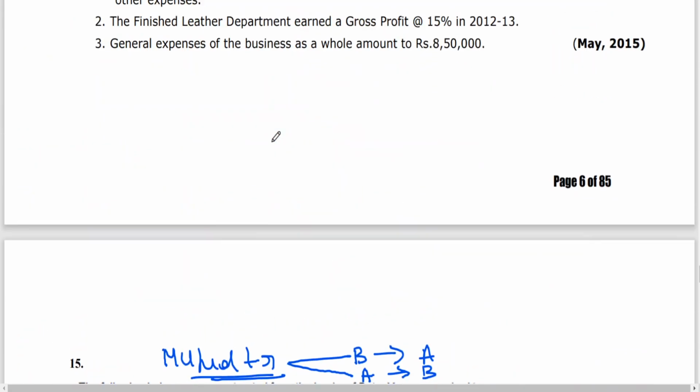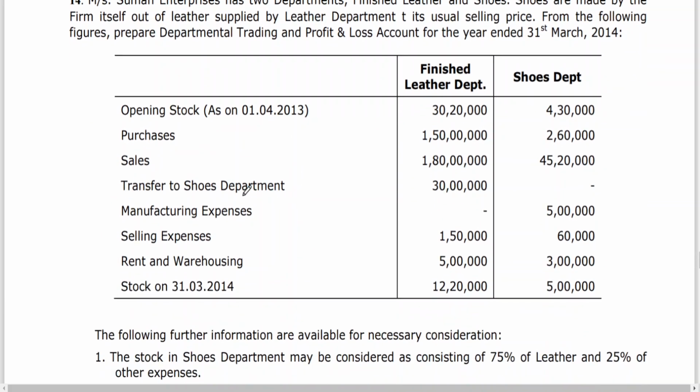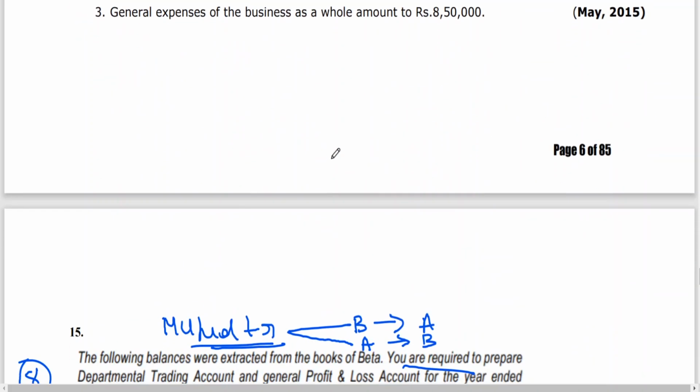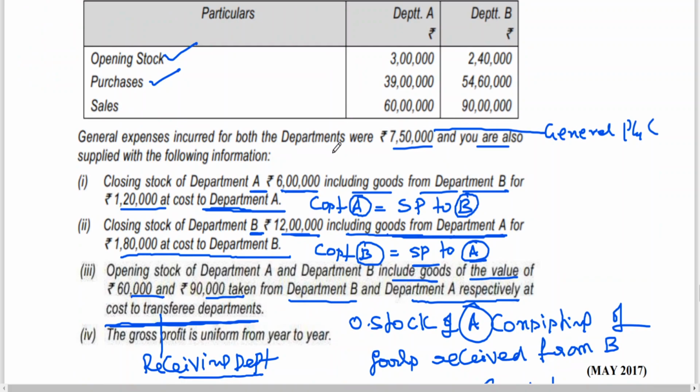In the previous class problems, if you see, we had transfer to shoe department like that. But in this problem, where is it, sir? Any typing mistake? No, an examination problem can't have a typing mistake. Then you shall assume that, my dear friends.